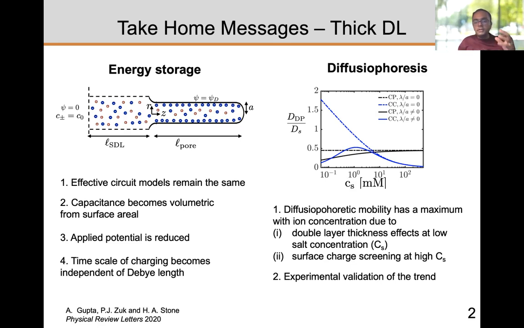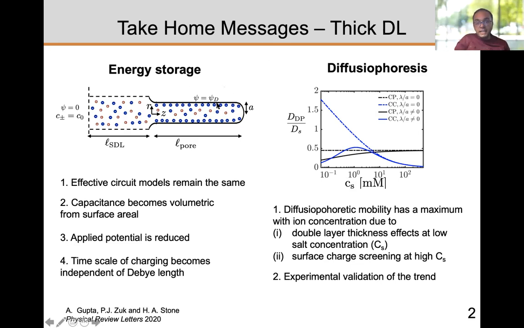However, the meaning of the capacitance and resistance changes. For instance, the capacitance becomes volumetric for thick double layers as compared to surface areal, which makes sense because thick double layers go throughout the volume of the pore, while thin double layers are only around the surface.